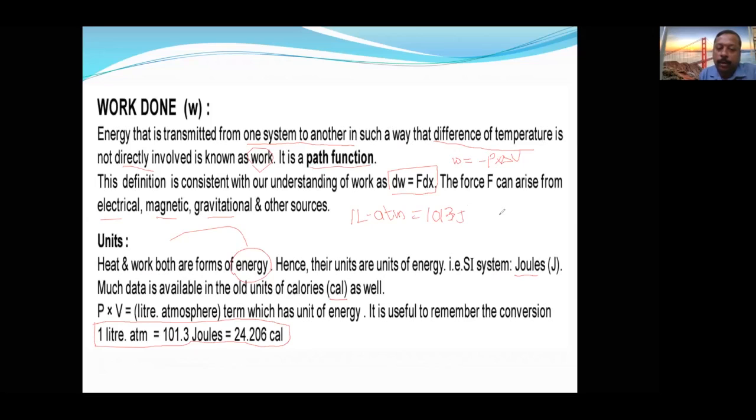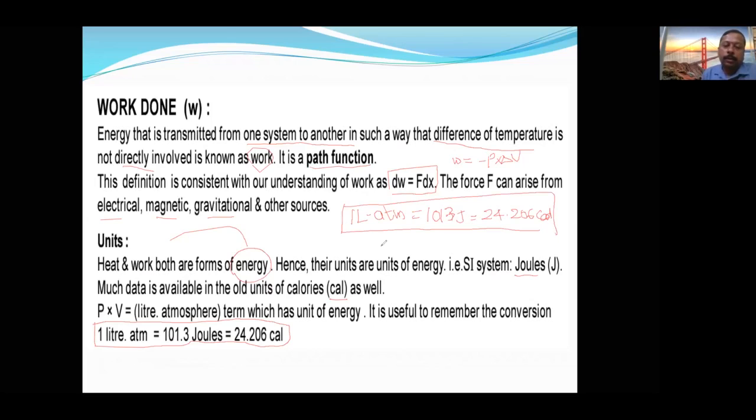Or if you want to convert into calories, this is the formula for conversion. In the numericals, it will be very, very useful.